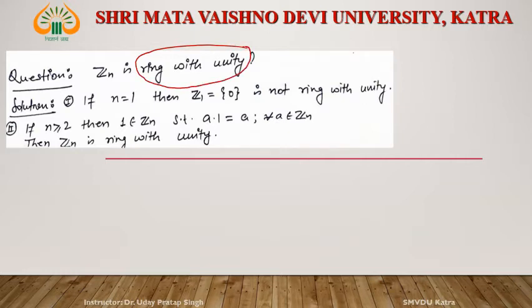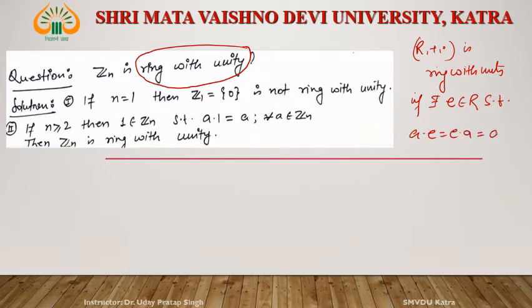Let us see what is a ring with unity. A ring (R, +, ·) is a ring with unity if there exists e belongs to R such that a·e is equal to e·a is equal to a for all a belong to R. Then this ring is said to be a ring with unity.